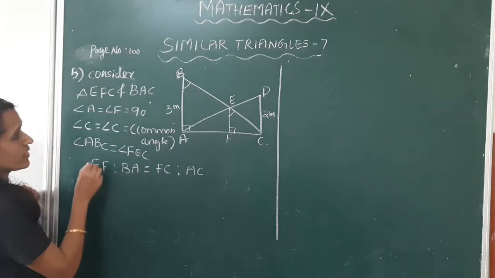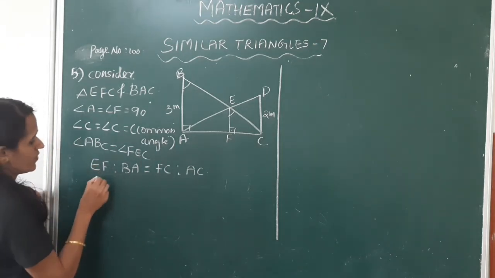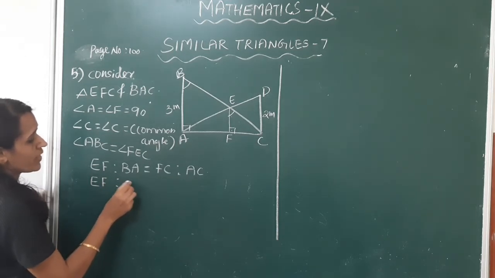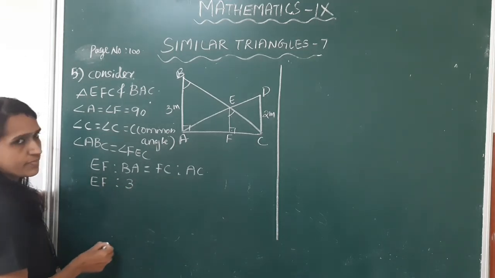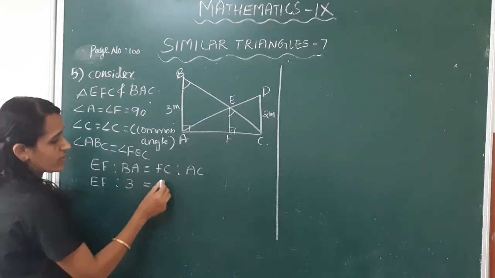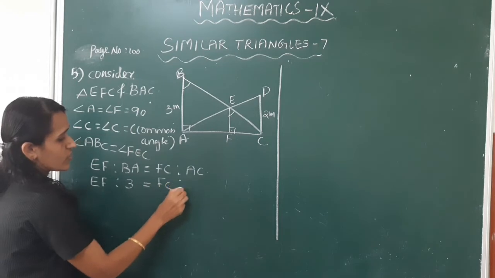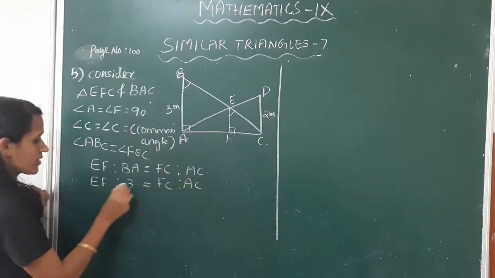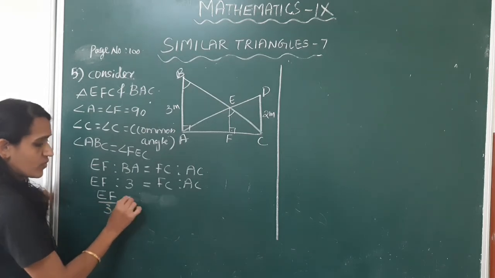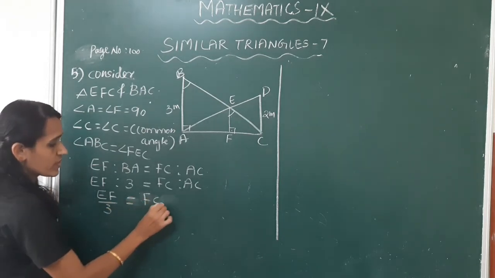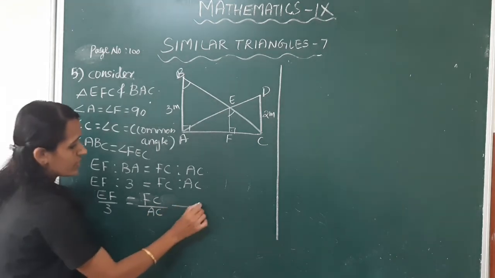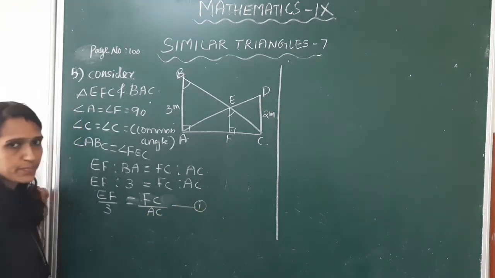Here EF is to BA is 3. This is equal to FC is to AC. This can be written as EF by 3 is equal to FC by AC. Mark it as equation 1.